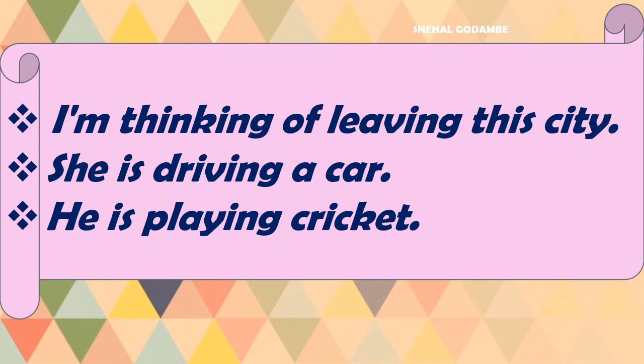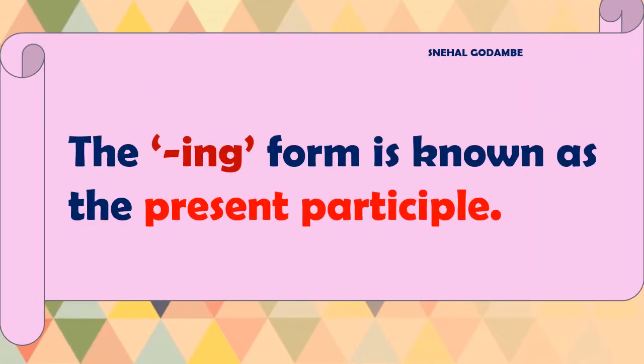These sentences are from which tense? The ing form is known as the present participle. We have revised the simple present, simple past, and now the present participle. We use it in the continuous form: playing, driving, the thing is going on. So it is known as present participle or present continuous.